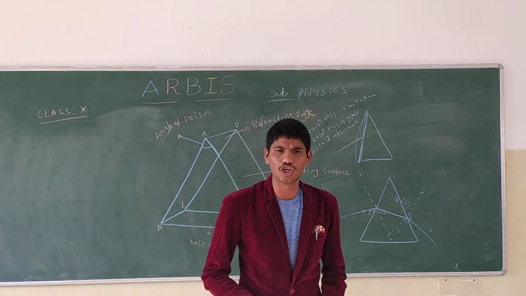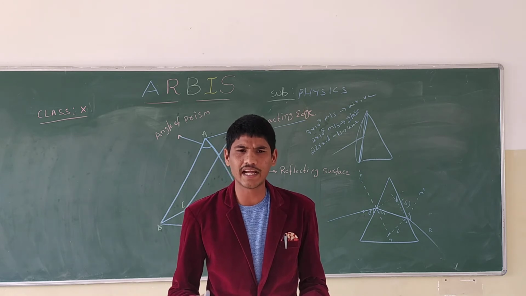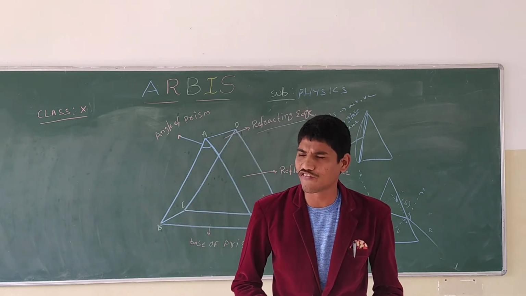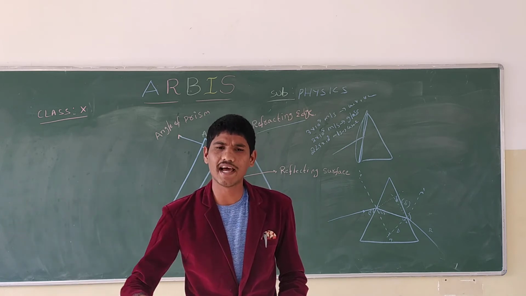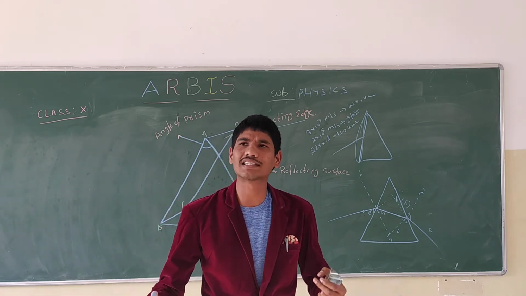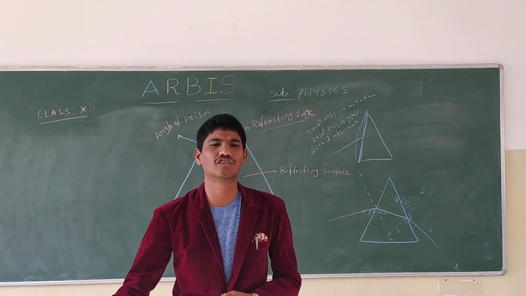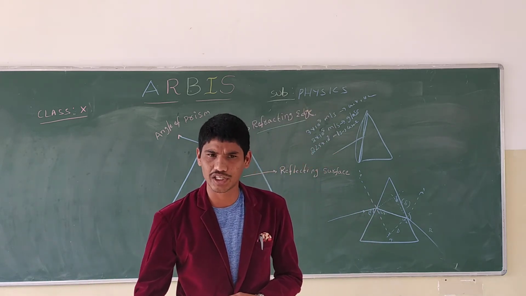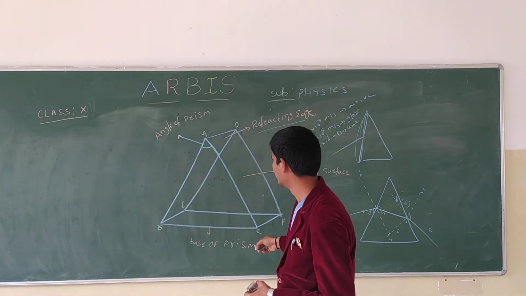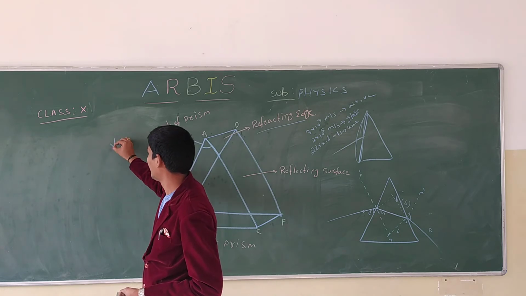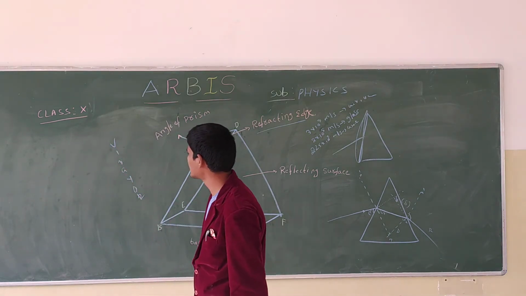Now we are going to see about dispersion. Dispersion is defined as the phenomenon of splitting of light into the 7 colors. We know what the 7 colors are. The splitting of light into 7 colors is called dispersion. The 7 colors are VIBGYOR: V, I, B, G, Y, O, R. These are the 7 colors.